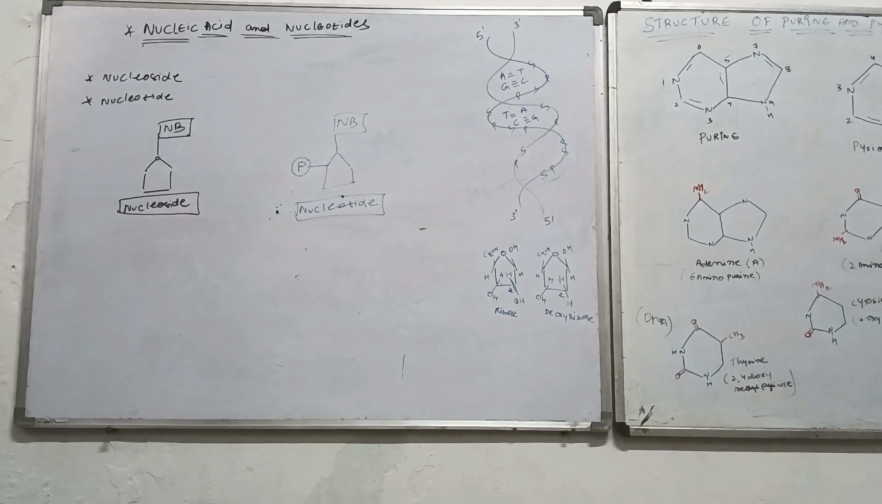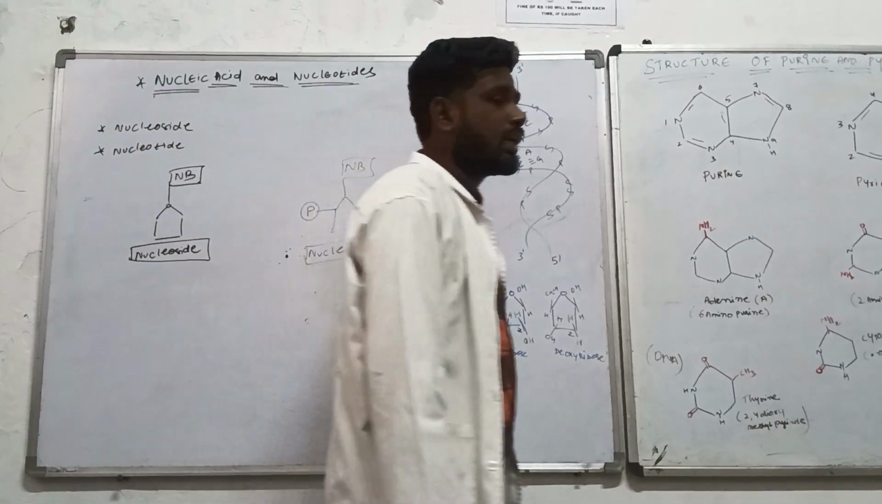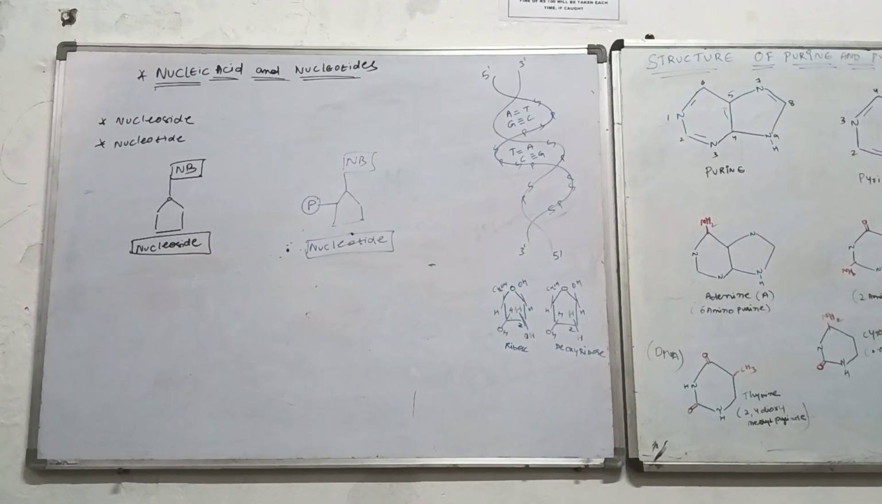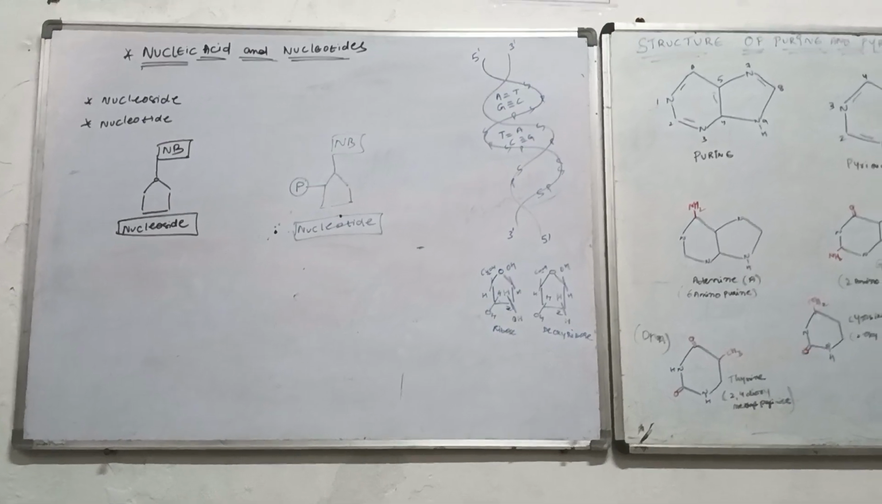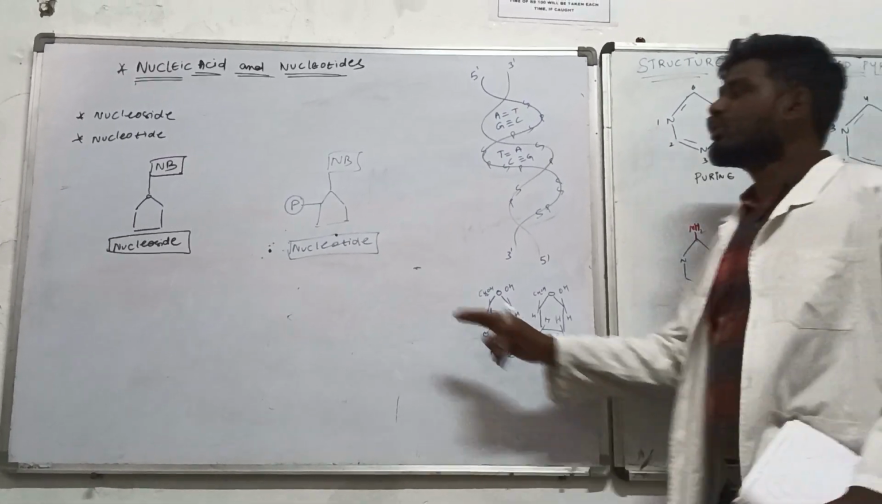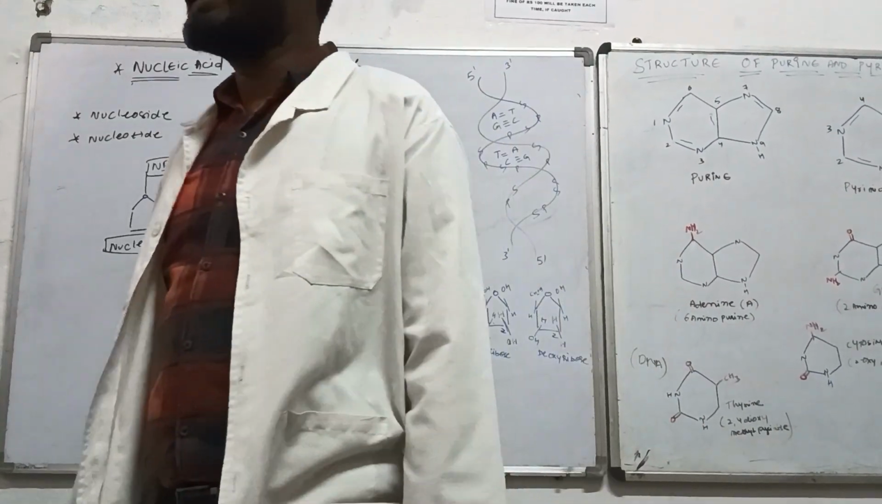If the nitrogenous base has the sugar molecule, ribose type of sugar molecule, come and join, then that type of structure will be called a nucleoside. To that nucleoside, simple, if the additional group of phosphate comes and joins, then it will be called a nucleotide.